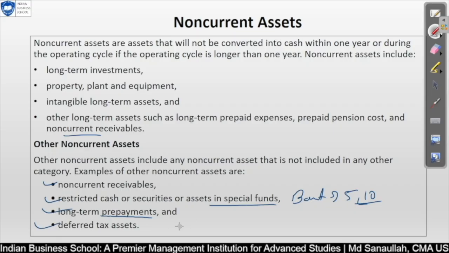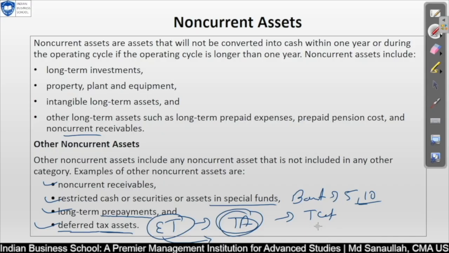Deferred tax: we paid extra tax to the tax authority, so that will be your deferred tax. That will reduce gradually in the upcoming years, so that is for a longer period of time. That is why deferred tax asset is considered non-current. This difference comes from tax calculation based on your financial statement versus the tax authority's way. Some of the expense and some of the revenue is disregarded or accepted, or if you have booked lesser revenue, they will ask you to book extra revenue.